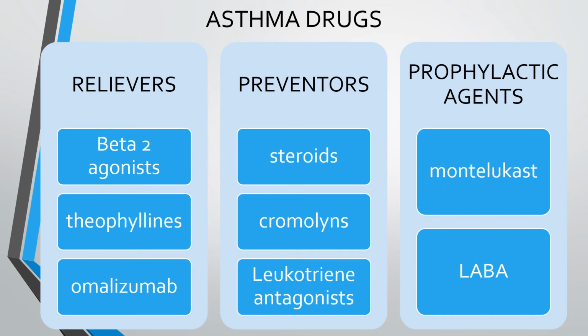Preventers are to combat the chronic airway inflammation, and can be steroids, cromolyns, and leukotriene antagonists. And ultimately, prophylactic agents are given before getting exposed to an unavoidable trigger like exercise. So before an asthmatic patient goes for exercise, we can give them these agents, and we will talk further about them.